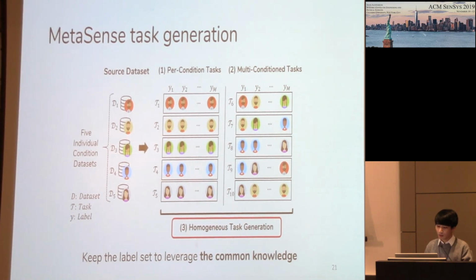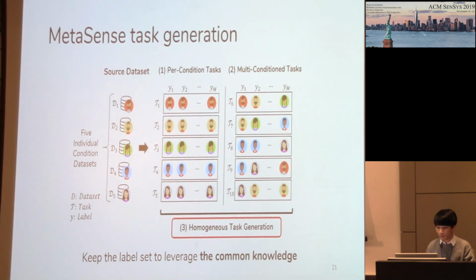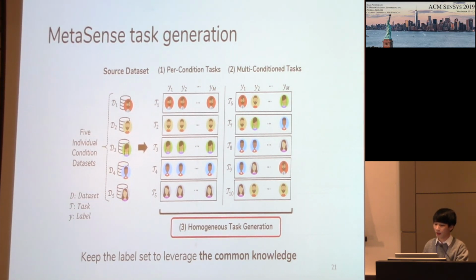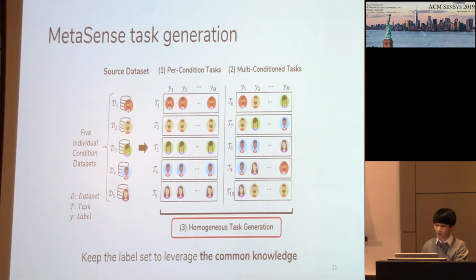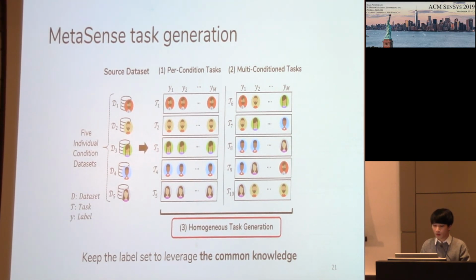And finally, unlike existing meta-learning algorithms where the tasks are generated randomly, when we generate per condition tasks and multi-condition tasks, we keep the label set. By doing so, the base model can leverage the common knowledge learned from homogeneous tasks. So we call it homogeneous task generation.